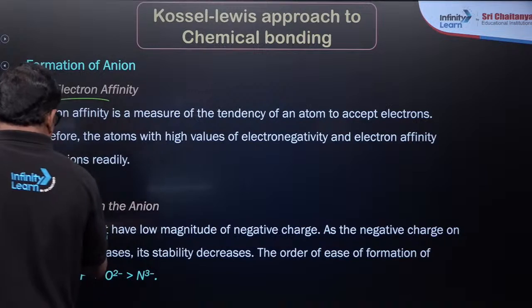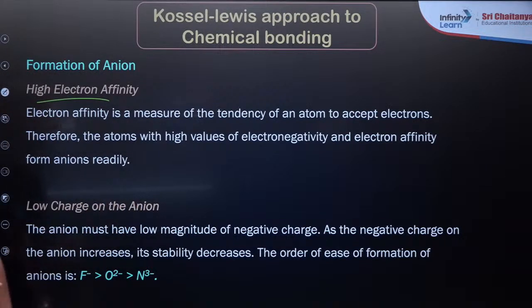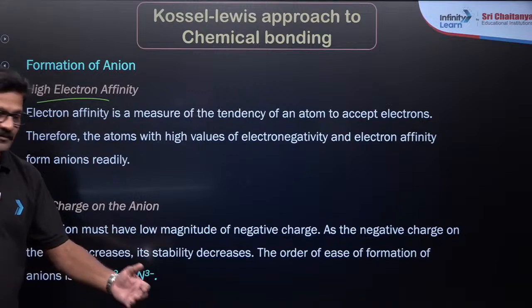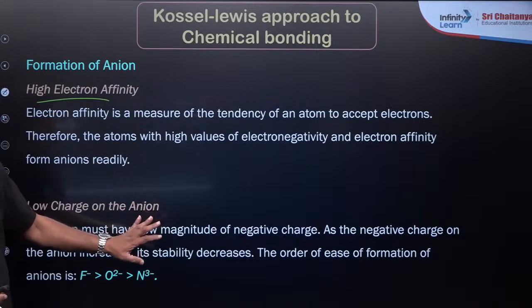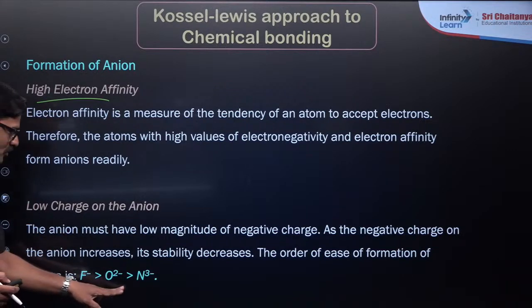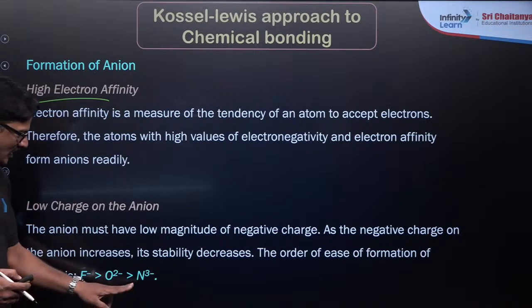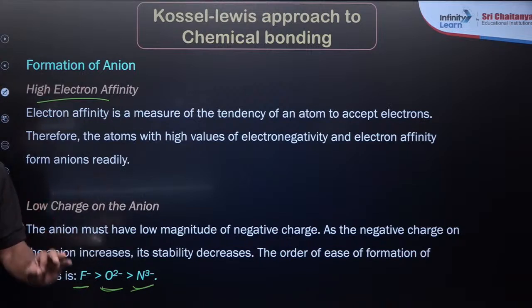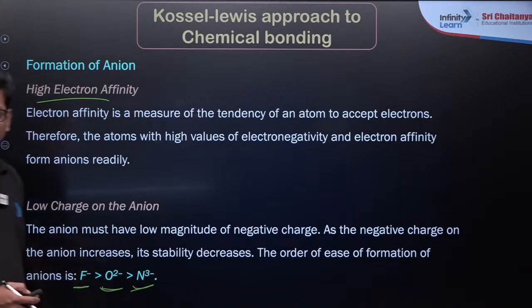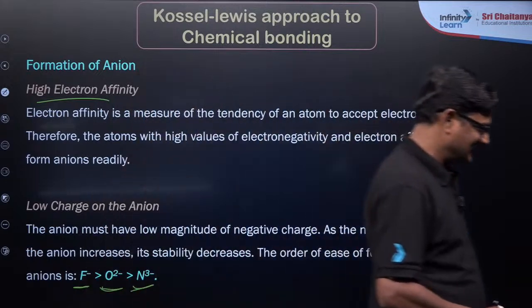Also, an anion with low charge can be easily formed because energetically it is less expensive. So the formation of F minus is easier as compared to O2 minus, which is easier as compared to N3 minus. It is the nitride ion, oxide ion and fluoride ion, right?